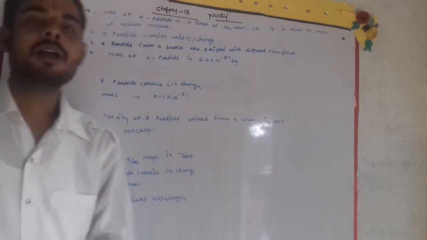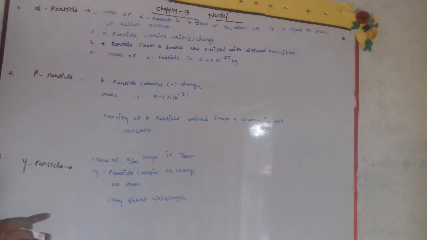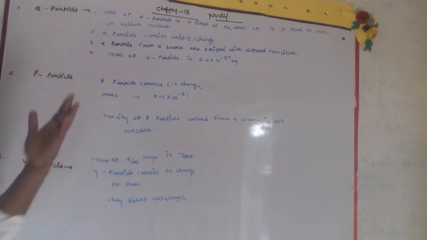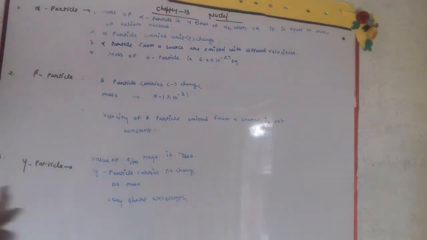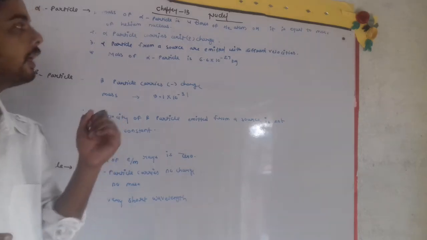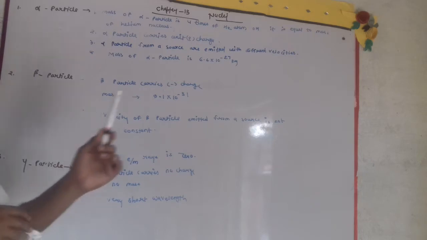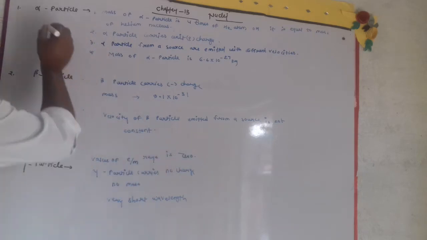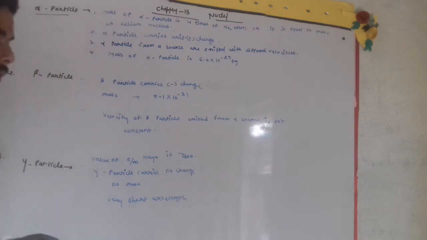Now we are going to learn another video regarding the nuclei. This is our third video, third part, where we are going to study alpha, beta and gamma particles. Commonly they are named alpha ray, beta ray and gamma ray also. So here we will see some characteristics of alpha particle, beta particle and gamma particle.